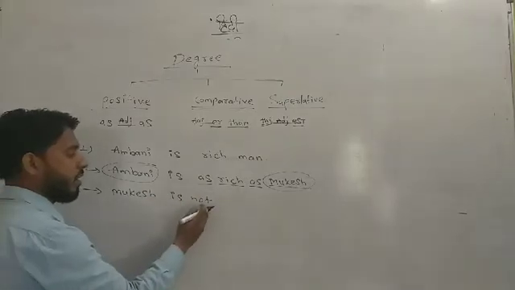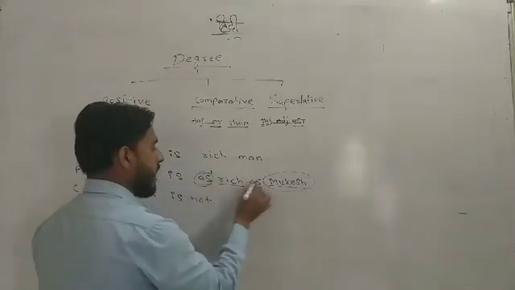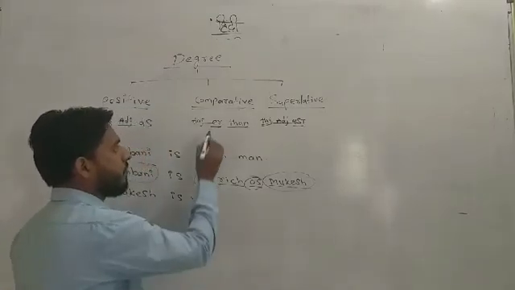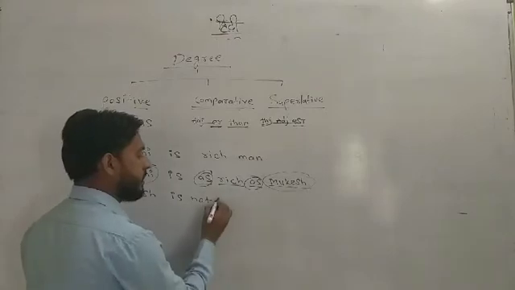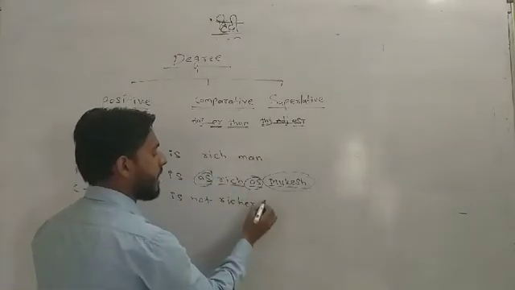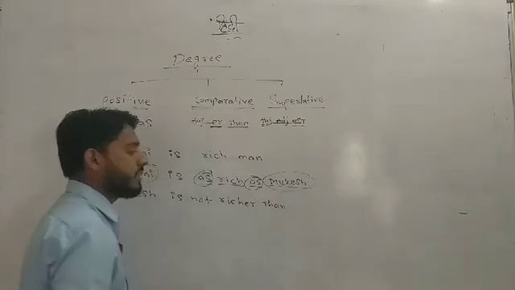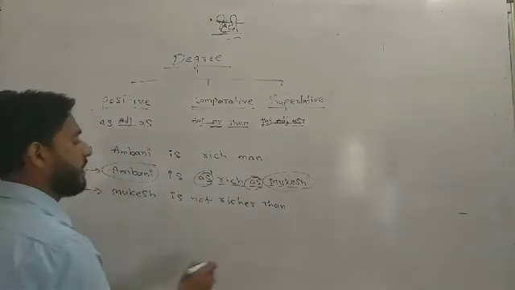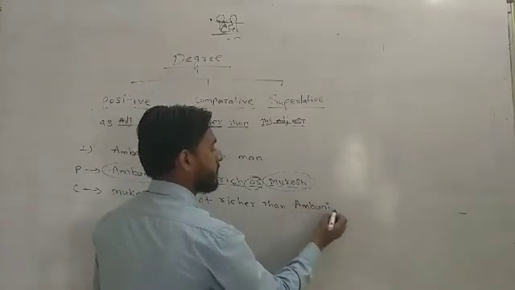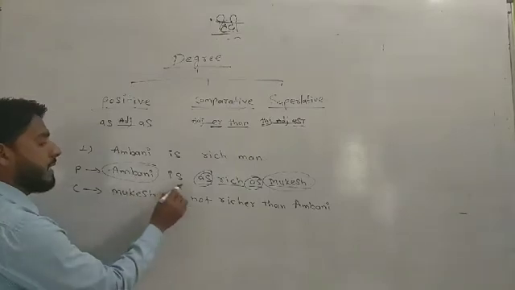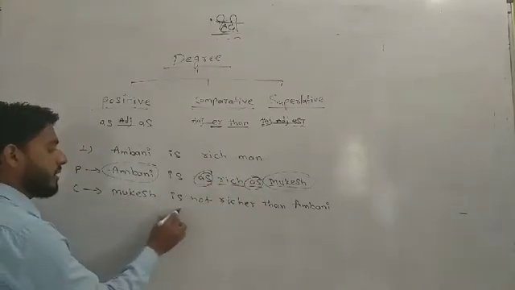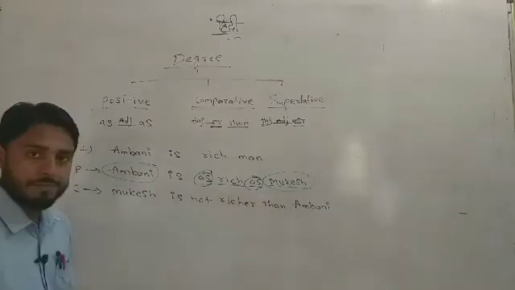Mukesh is not. "As" I will remove. It is an adjective, so with the adjective we will use "er", so it becomes richer, and after richer I will use "than". And which name remains? Ambani, so we will use Ambani here. Ambani is as rich as Mukesh. The answer is: Mukesh is not richer than Ambani.